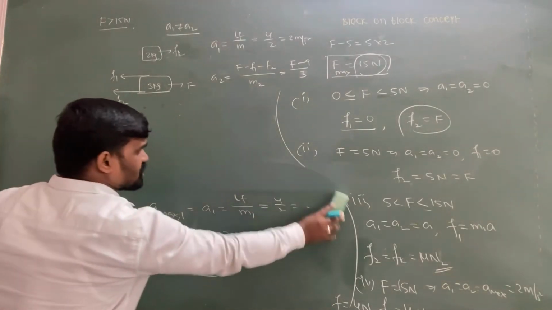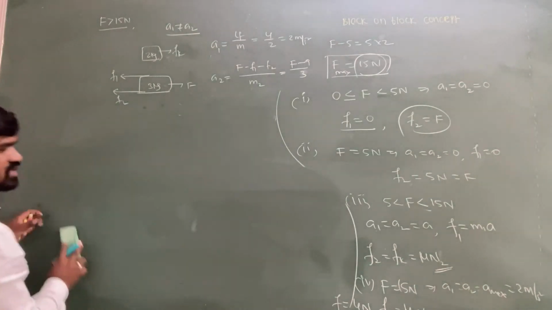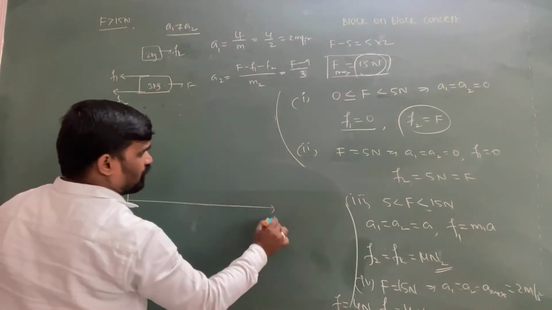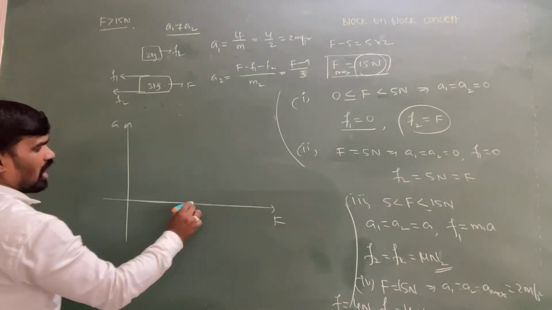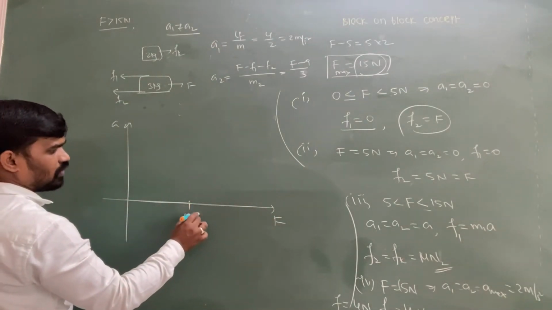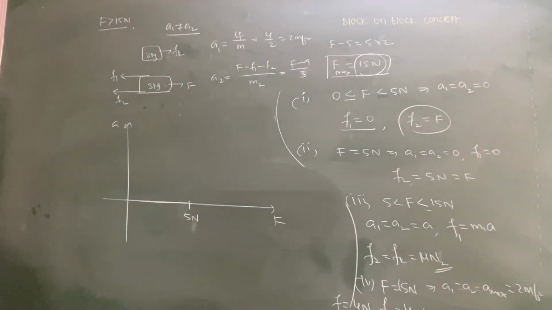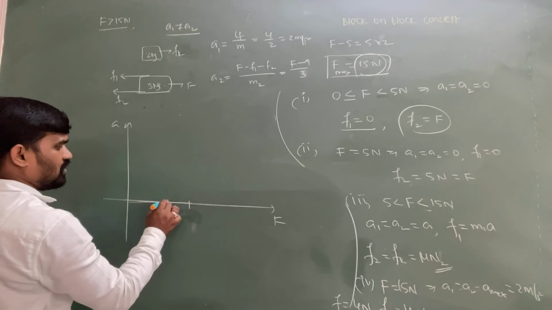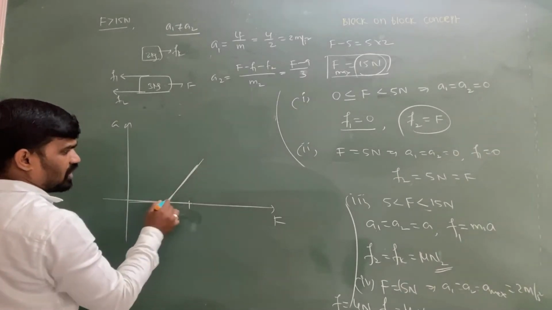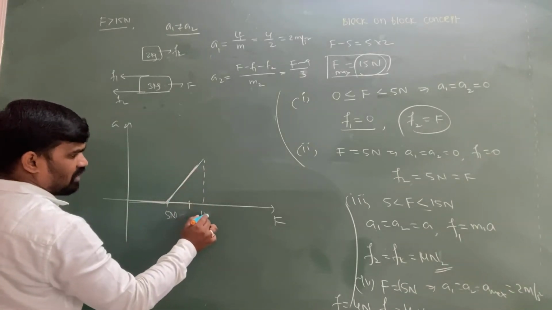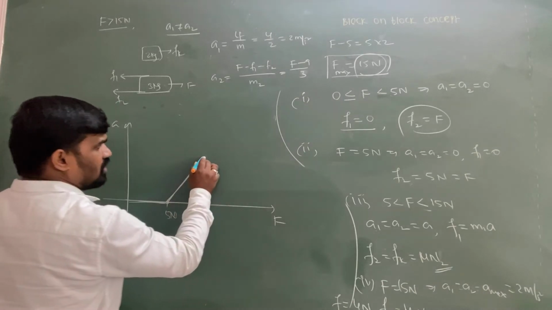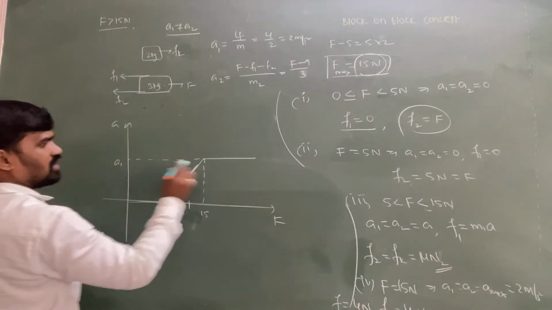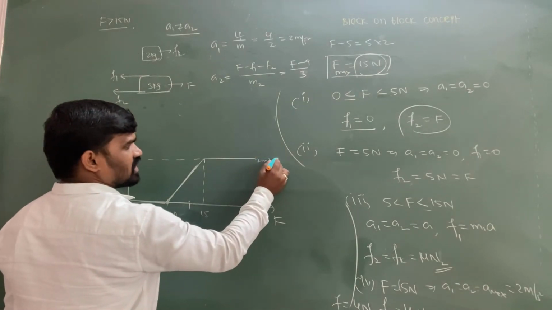Then if they are asking you to plot a graph of acceleration and applied force, then what can I write, sir? Up to 5 Newton, there is no acceleration to the system. And after 5 Newton until 15 Newton, what happened? Both are having common acceleration. At 15 Newton, the upper one has maximum acceleration, which is equal to 2 meter per second square.